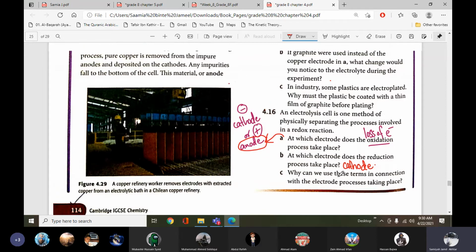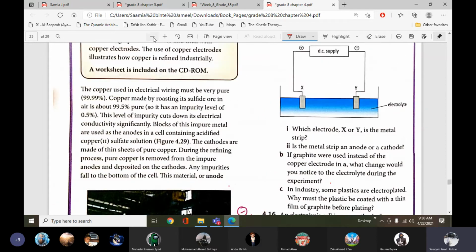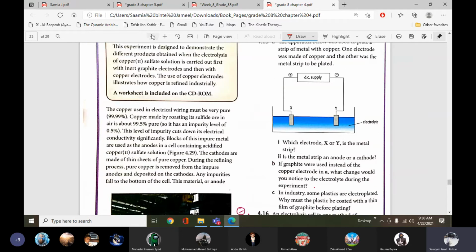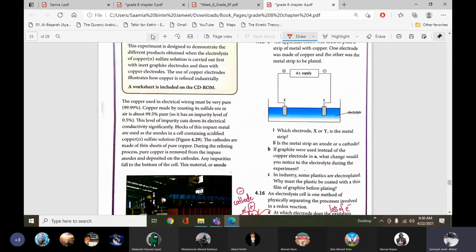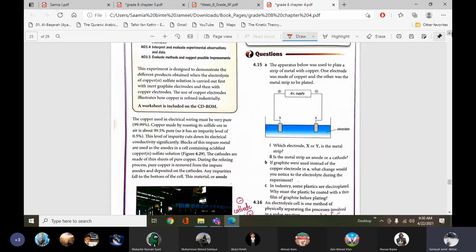Okay, simple. And for this one, these types of questions are very important, diagrammatic questions. See this one: the apparatus below was used to plate a strip of metal with copper. So we want to electroplate a metal with copper. One electrode was made of copper and the other was the metal strip to be plated. Which electrode, X or Y, is the metal strip?